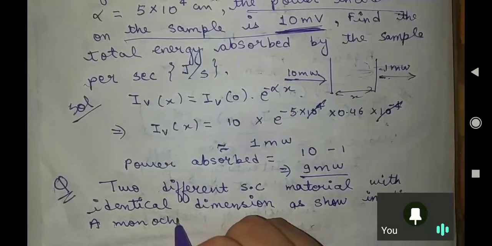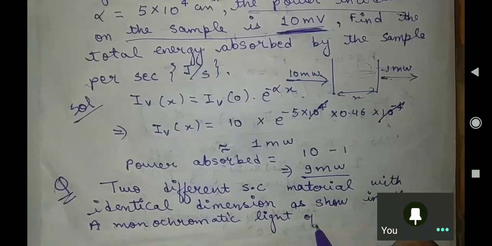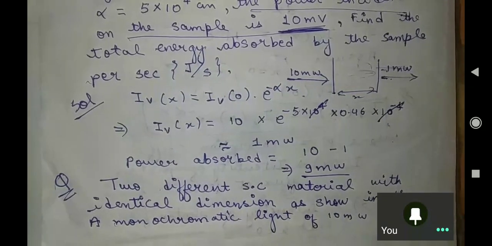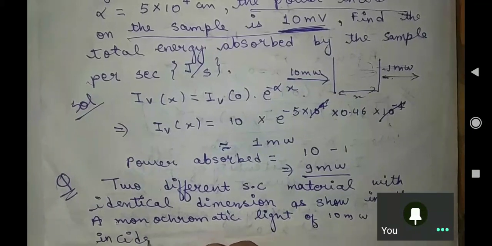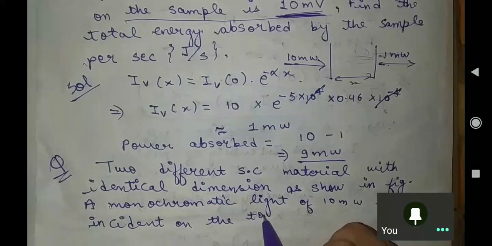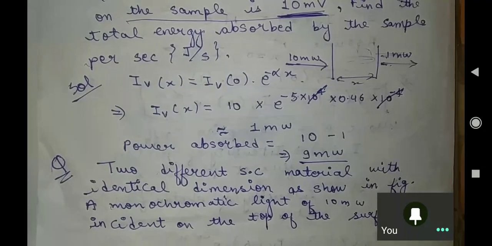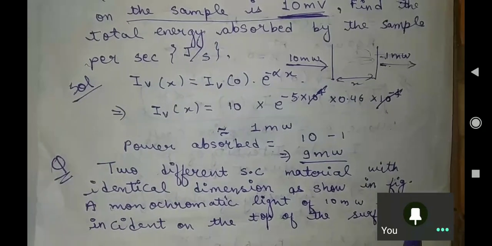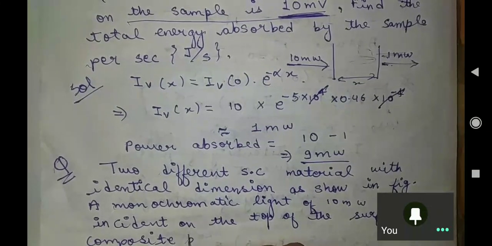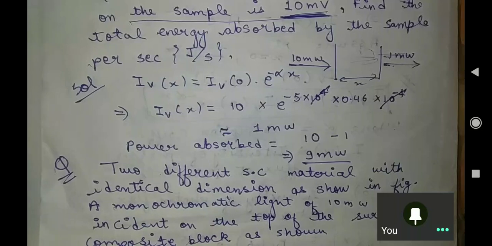A monochromatic light of 10 milliwatt is incident on the top surface of the composite block as shown.